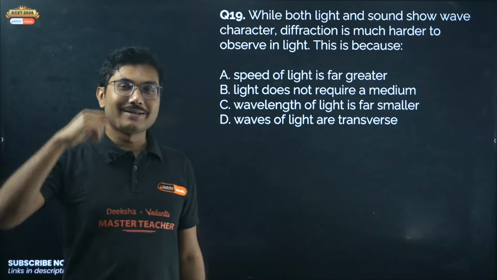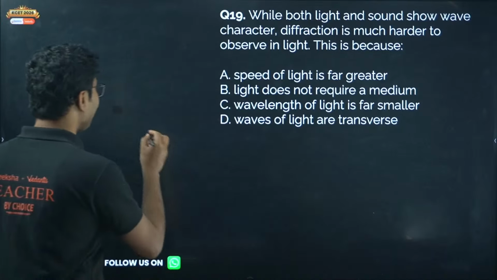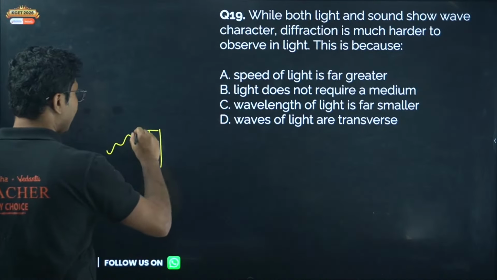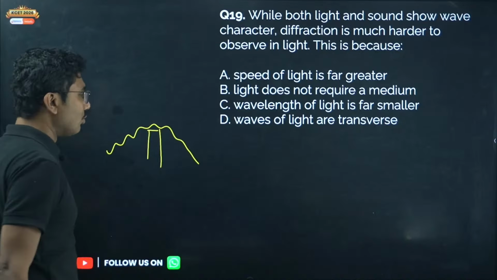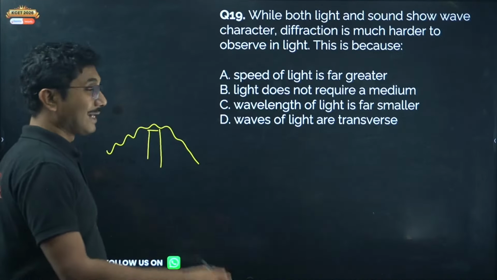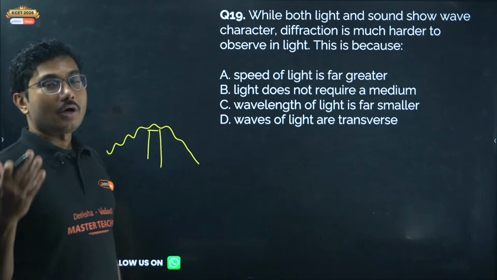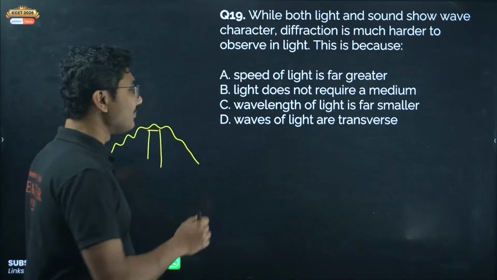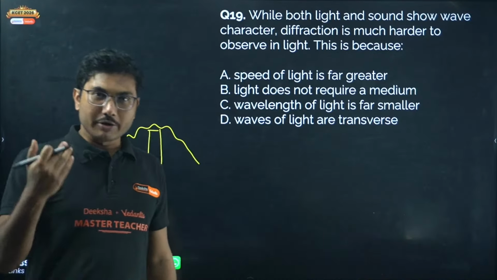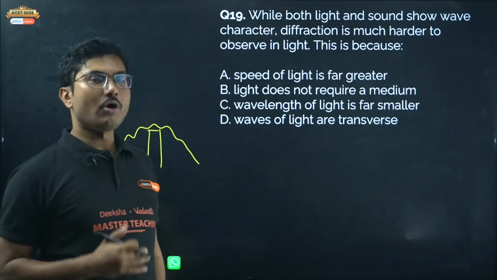Actually, when you are talking from behind a wall, the sound wave generated over here can easily go up and reach the other side because it has a very large wavelength. But that is not possible for a light wave, because light has a very small wavelength, so you need a very small aperture of the order of the wavelength to observe diffraction.